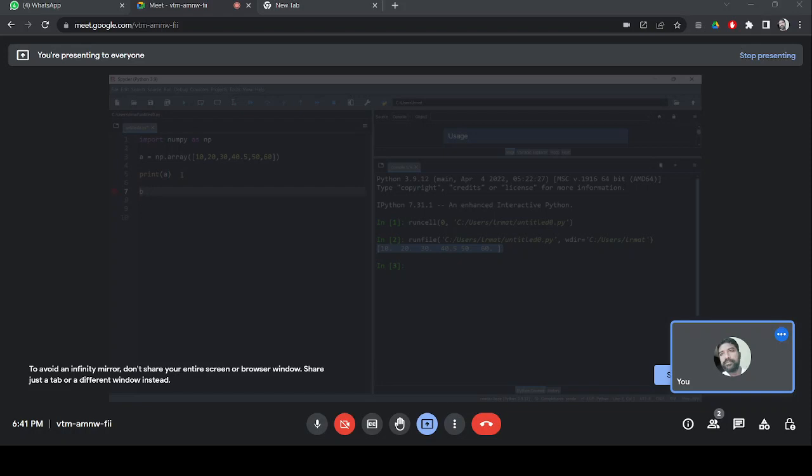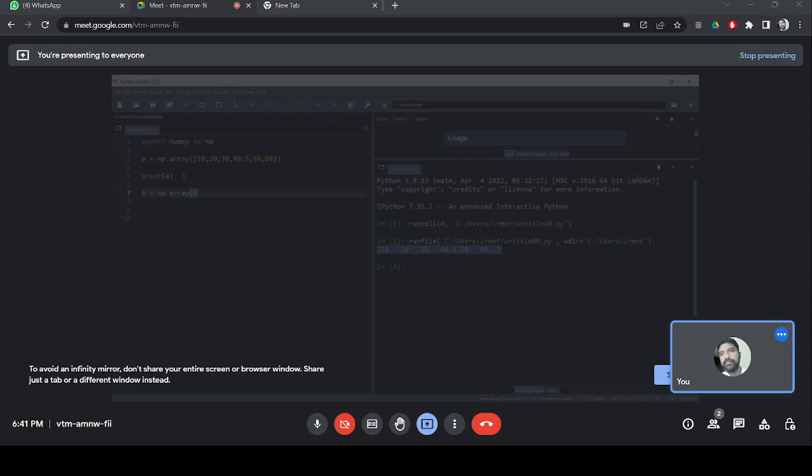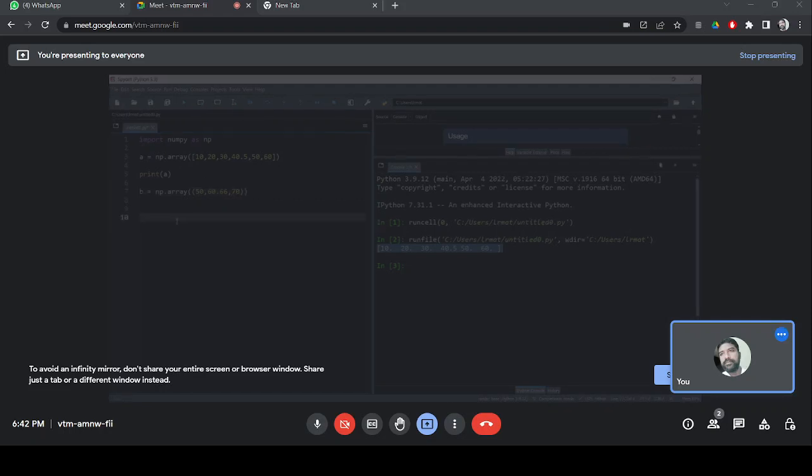The array name is B, np.array, and this time I am not using a list, I am using a tuple. Say for example, I created a tuple like this.